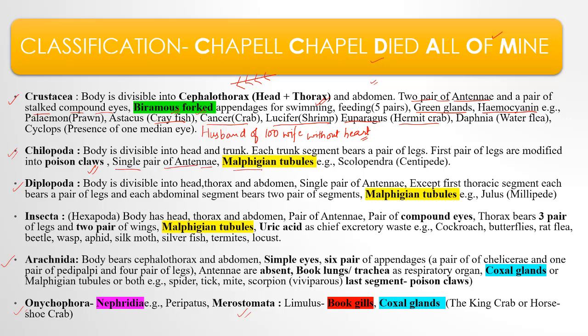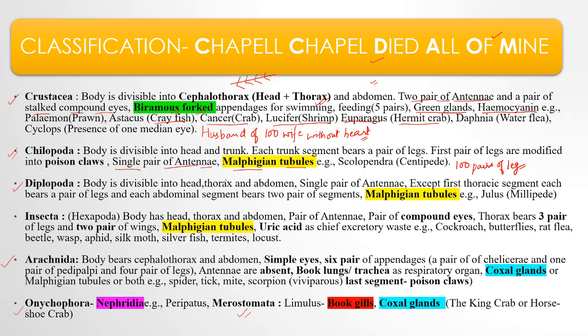And they have Malpighian tubules for excretion. Their first pair of legs gets modified into poison claws, right? Example: centipede. Centipede means they have 100 pairs of legs. Understood? Scolopendra. Whatever way you pronounce it.